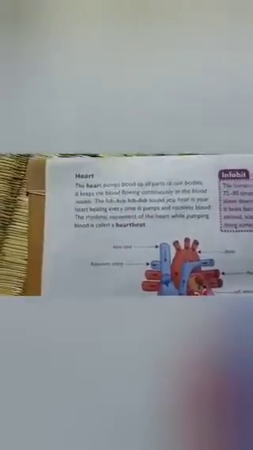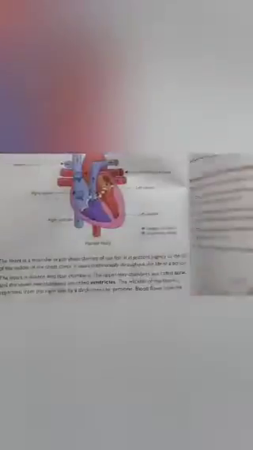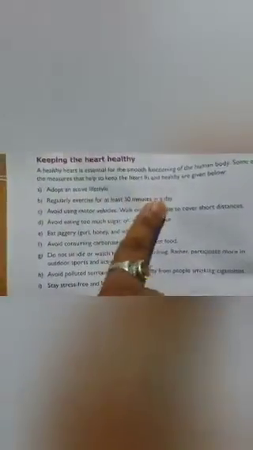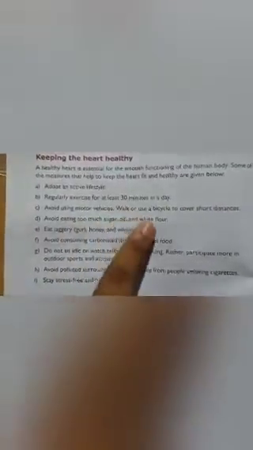You have to write. Write some ways to keep the heart healthy and strong. You write at least 3 points. That is page number 6. Keeping the heart healthy. You have to write any 3 points or 4 points. Adopt an active lifestyle. Regularly exercise for at least 30 minutes. Avoid using motor vehicles. Avoid eating too much sugar, oil and white flour.